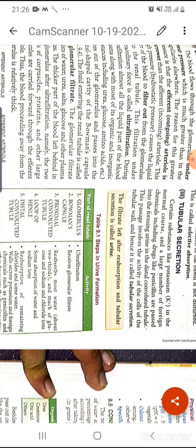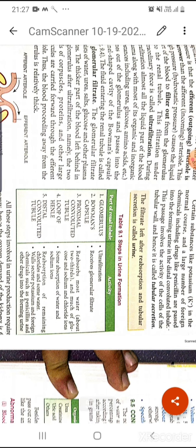This passage involves the activity of some cells of the tubular wall; in the distal convoluted tubular wall there are some cells which become active when potassium ions, drugs and chemicals pass through that portion. For that reason it is known as tubular secretion. Okay, and the filtrate left after reabsorption and tubular secretion is called urine; at last, urine is formed.